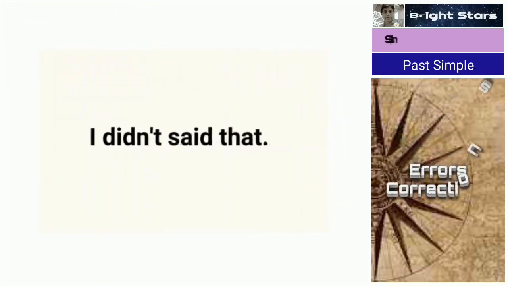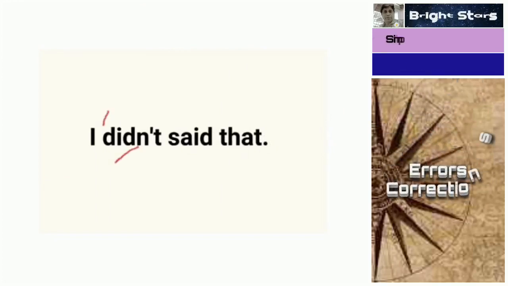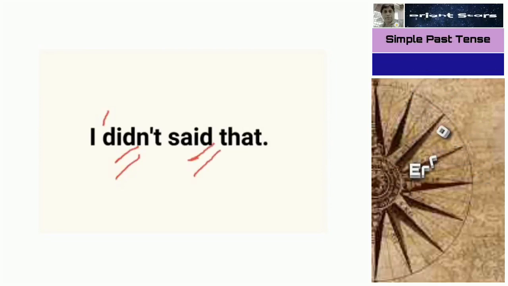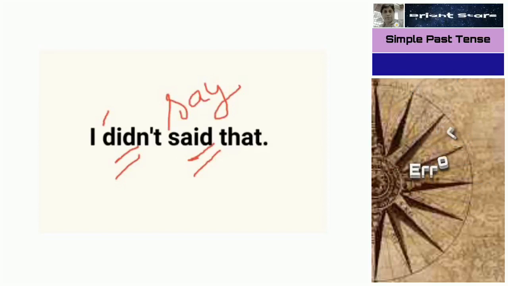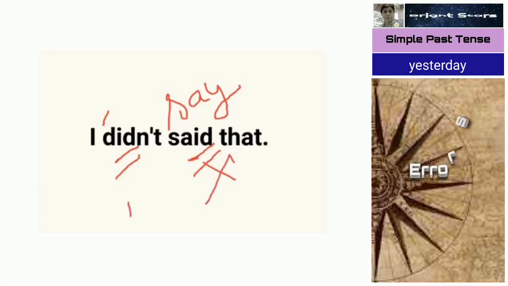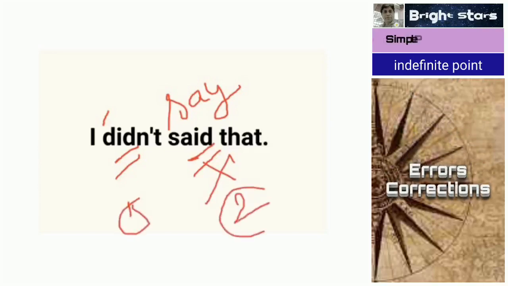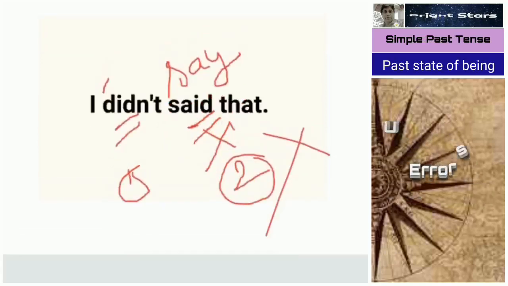The same way, next one. I didn't said that. Didn't, the D is already there, so we should not repeat this D in the main verb again. Simply we have to write the basic form of the verb: say. I didn't say that is correct. Using D two times is wrong: here D once, here a second time. So this one is wrong. This one, I didn't say that, is correct.